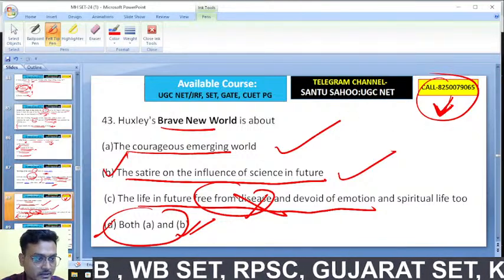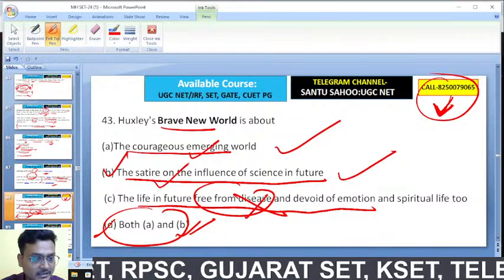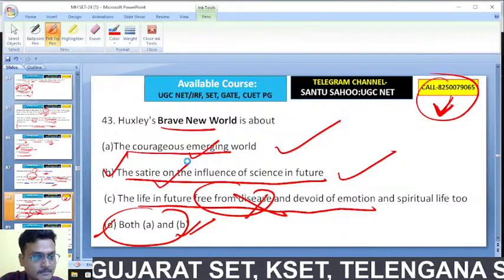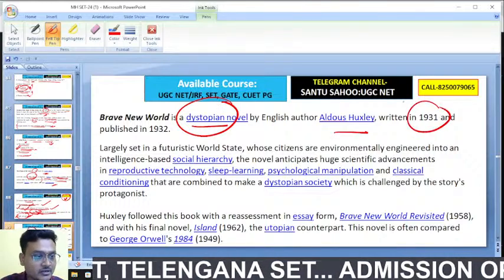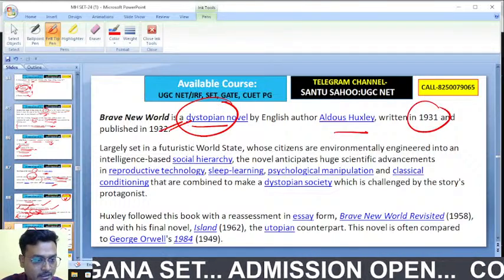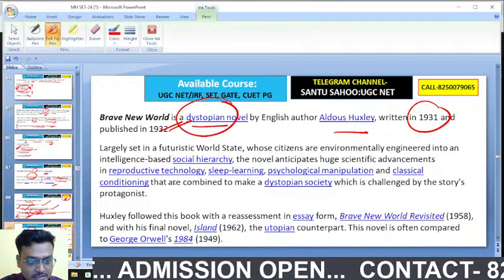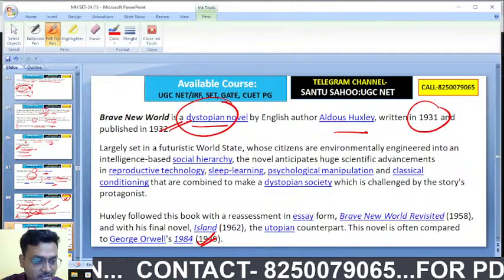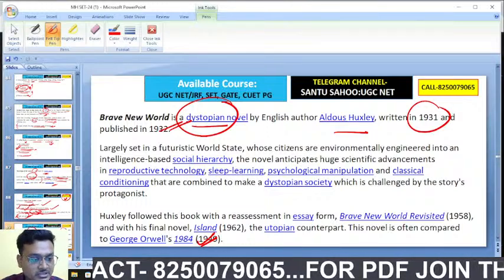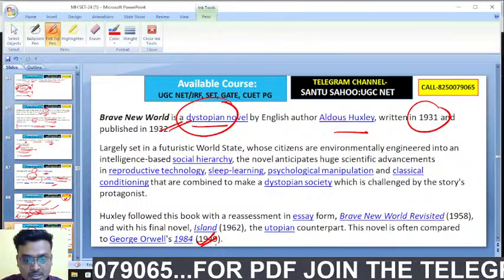So here the courageous emerging world and the satire on the influence of science in future. Brave New World is a dystopian novel by Huxley, written in 1931, 1932. Sometimes this novel is compared with George Orwell's 1984 dystopian novel.